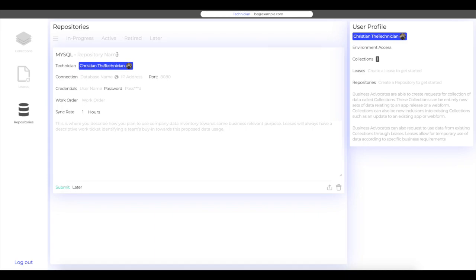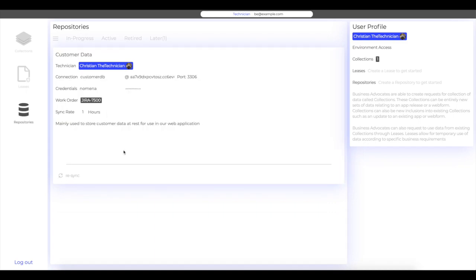The technician will name the repository and enter in any required connection information or work order references. Once we've completed this, we can now go scan the repository to discover any existing schemas within it.